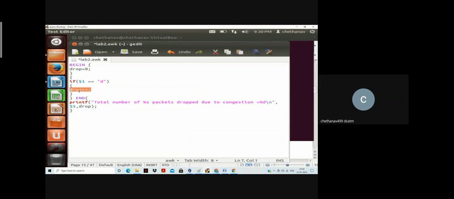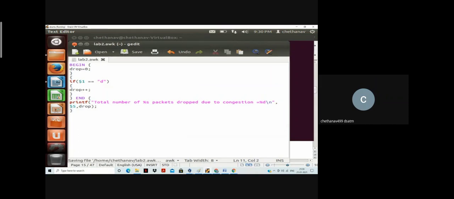So as soon as I see a D in the event column, my drop variable will be incremented. Here also I have to give a space before the flower bracket. I'm also going to print some information, the fifth column, that is what type of packet it is. We know already it's a ping type. Anyway, just save it and we'll run it.